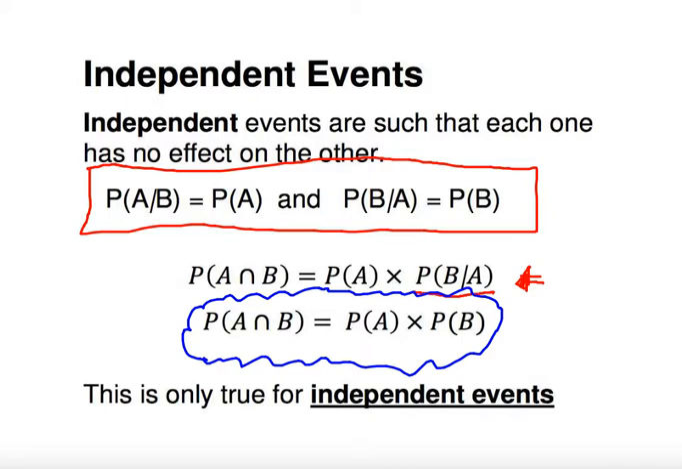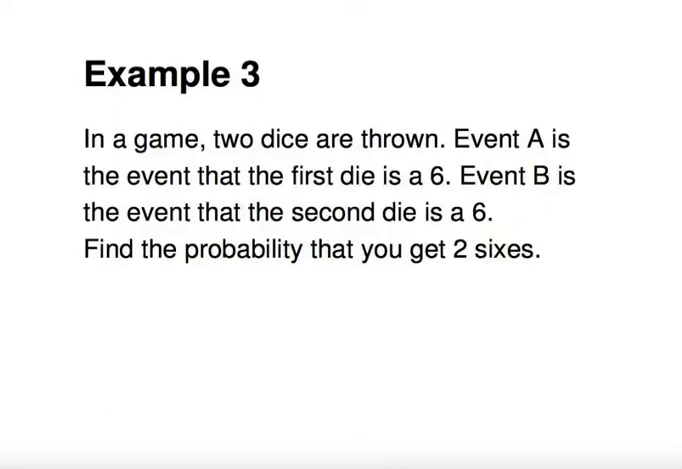Okay, well, let's have a look at some questions that put this into place. In a game, 2 dice are thrown. Event A is the event that the first dice is a 6. Event B is the second dice is a 6. Find the probability that you get 2 6s. Nice straightforward one, this one.